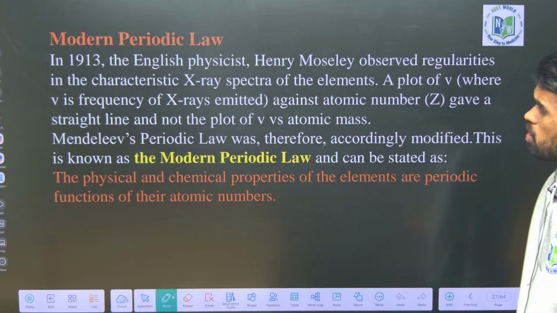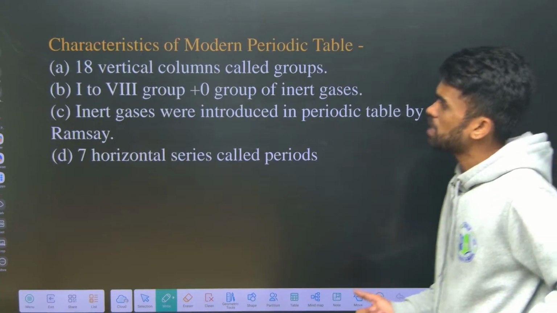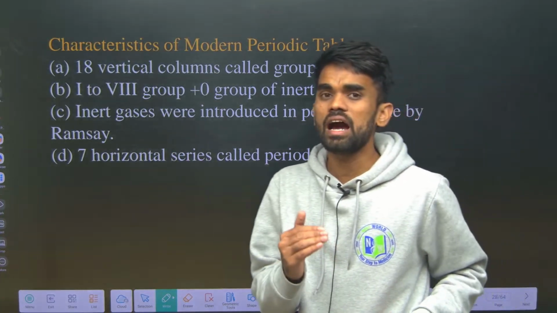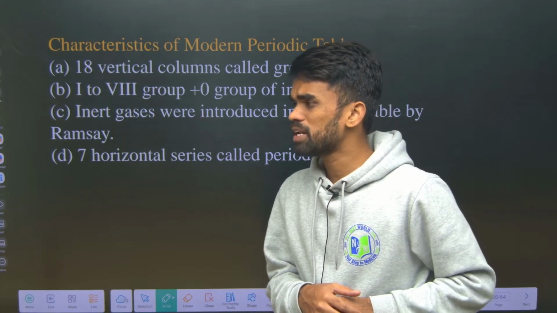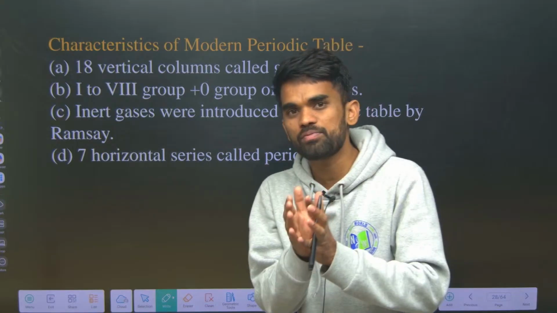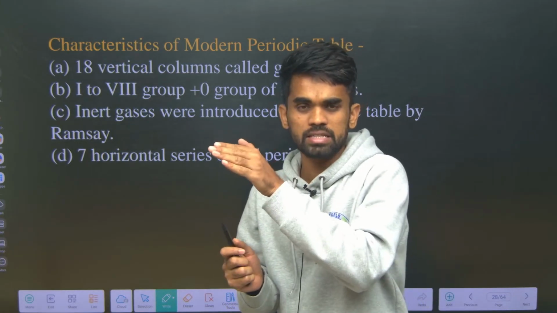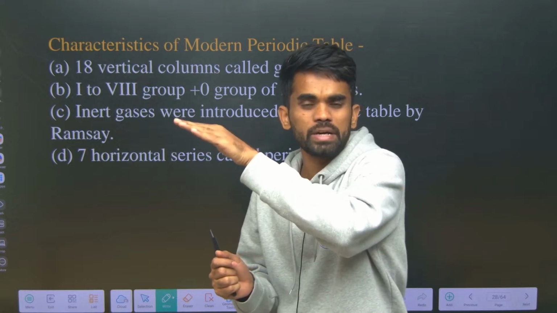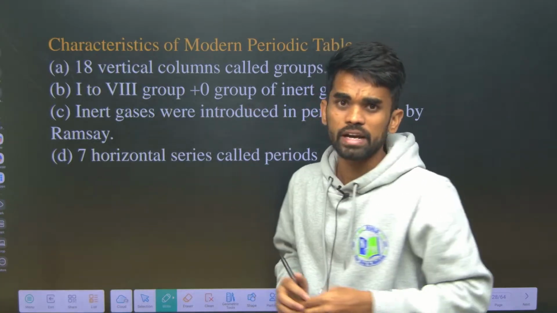Next we have Henry's classification. He gave his periodic table based on increasing atomic number. So what is that? Increasing atomic number. Atomic number comes from the number of protons present in that particular element. If the number of protons increases, the atomic number also increases. Based on this approach, we have Henry's classification.